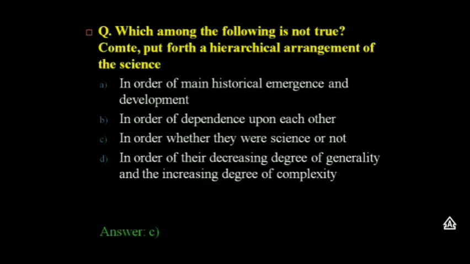This theory states that science develops over time, beginning with the simplest and most general scientific discipline, astronomy, which is the first to reach the positive stage, one of three in Comte's law of three stages. As one moves up the hierarchy, sciences become more complex and less general, and they reach the positive stage later.